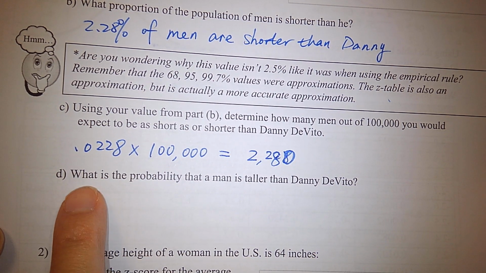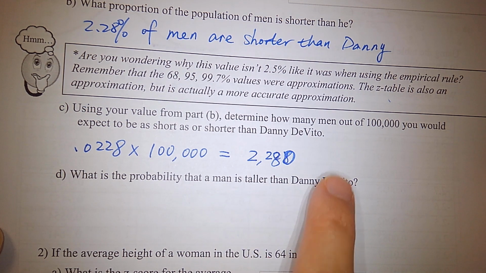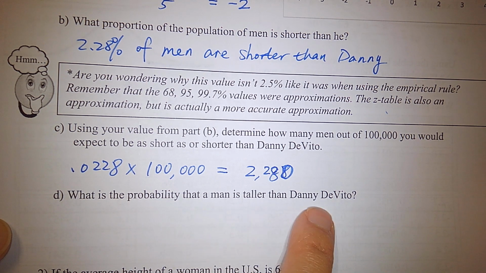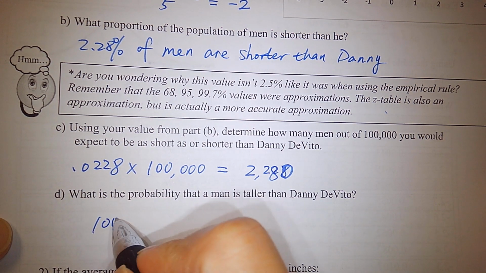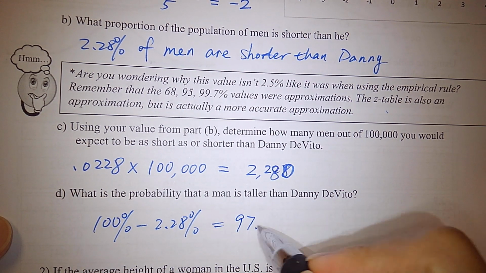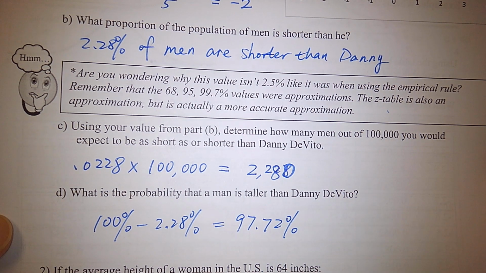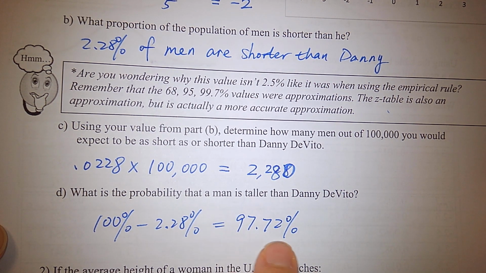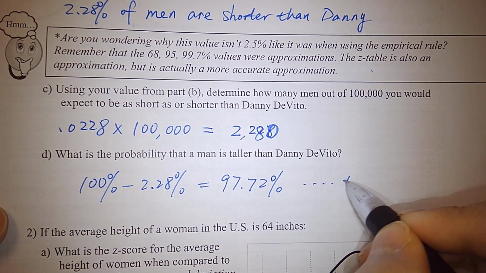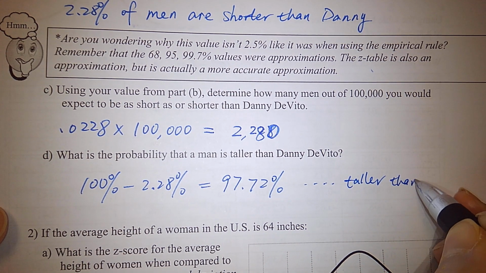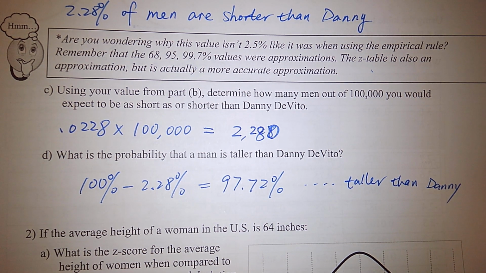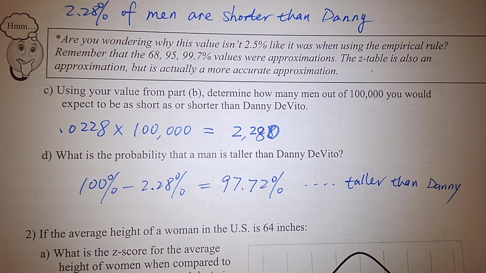Okay, question B. What is the probability that a man is taller than Danny? This is the percent of men who are shorter. What is the probability that a man is taller than Danny? That gives us 97.72%, right? You can answer. This much percent of men are taller than Danny. So far so good, everybody?